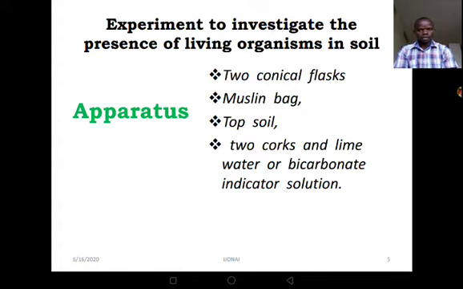Now here, when you look at the materials, we are supposed to have two conical flasks. We are supposed to have muslin bags, 2 of them. Then we are supposed to have a soil sample. And for this soil sample, we get the topsoil. Then we are supposed to have 2 corks and lime water, or the bicarbonate indicator. Lime water and bicarbonate indicator play the same role in this particular experiment.